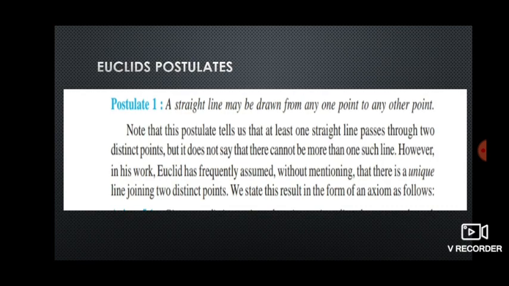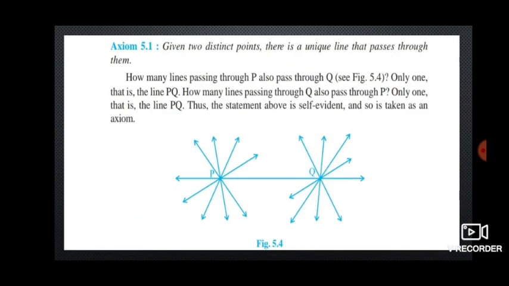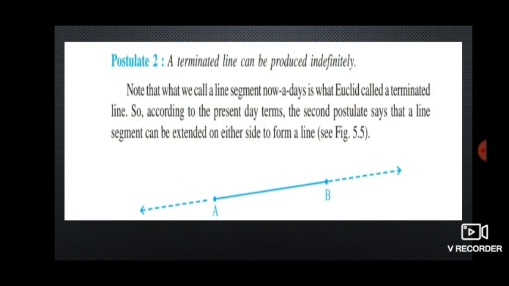However, in his work, Euclid has frequently assumed without mentioning that there is a unique line joining two distinct points. So, we state this in the form of an axiom as follows. Given two distinct points, there is a unique line that passes through them. Here if we take any two points, many lines pass through the point P and many lines pass through the point Q. But we can see that only one line passes through both the points P and Q, that line is PQ.